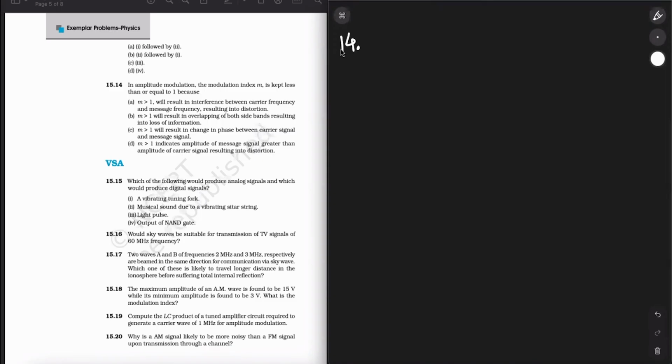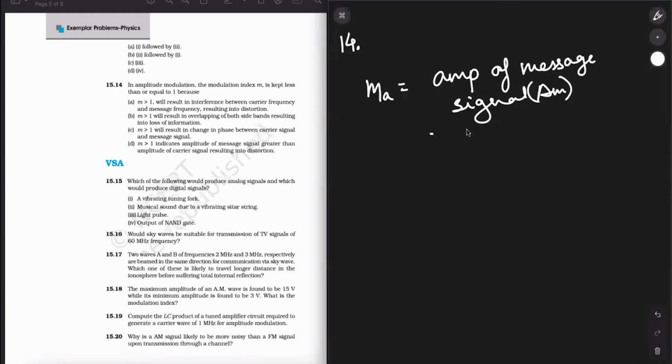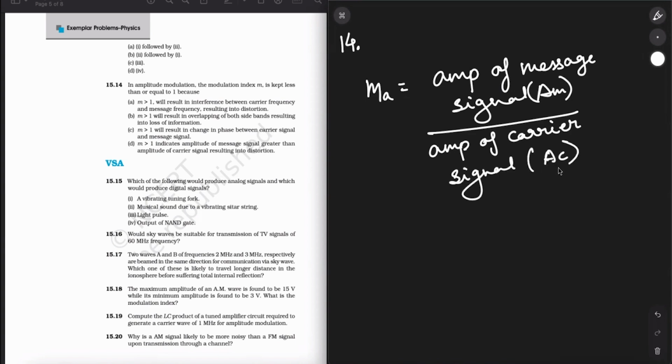So the key concept behind this is the modulation index. The ratio of change of amplitude of carrier wave to the amplitude of original carrier wave is called the modulation factor or degree of modulation, MA. Now the modulation index MA equals amplitude of message signal, AM, divided by amplitude of carrier signal, AC.